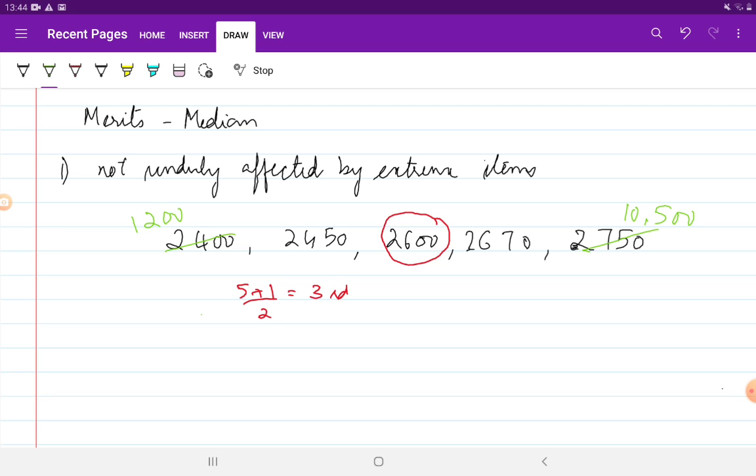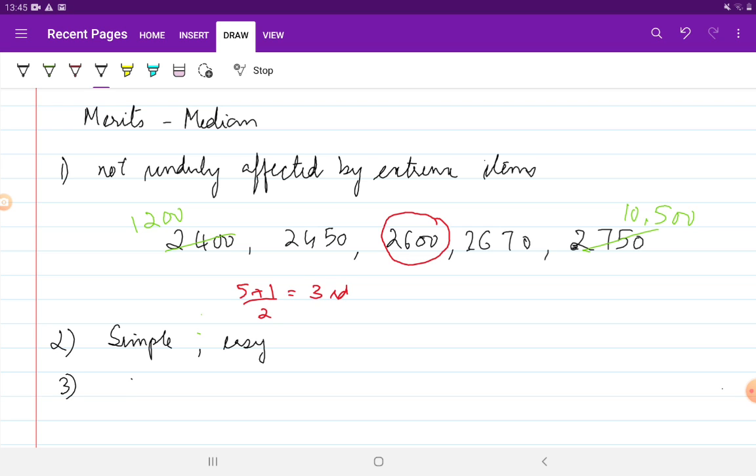On the other hand, for the same data, had we been calculating the arithmetic mean, you would see a very big change in the value of the arithmetic mean if I change these two values to 1200 and 10,500. Now, another merit of the median is, like I said earlier, simple to calculate, easy to understand.